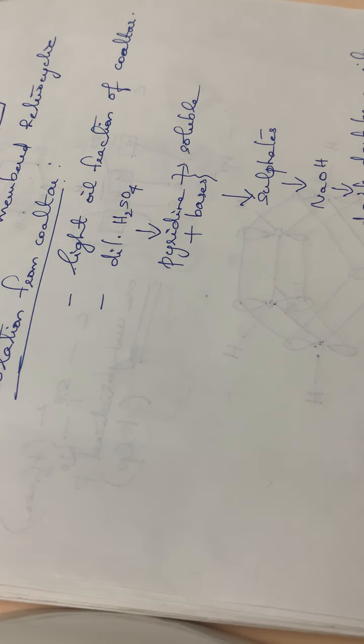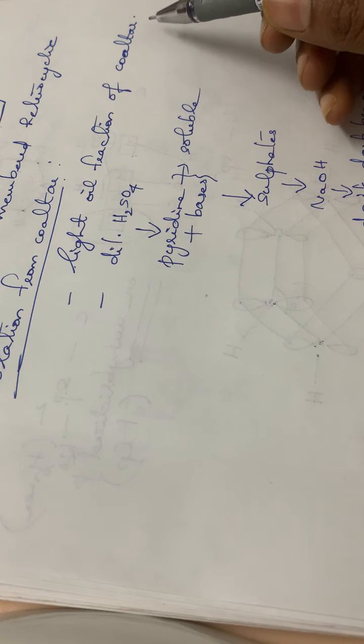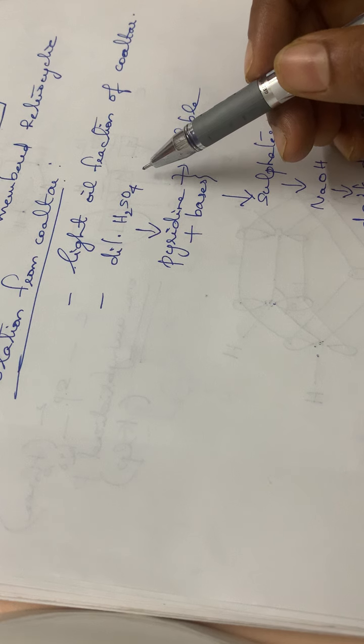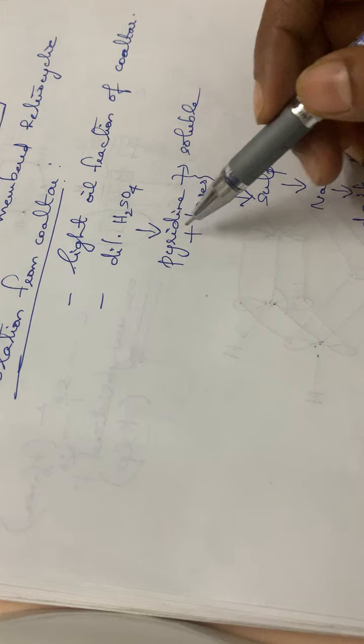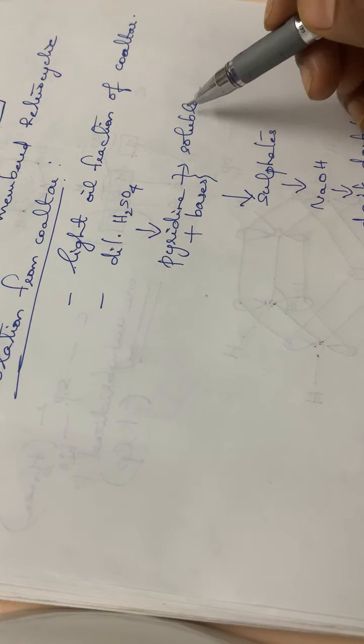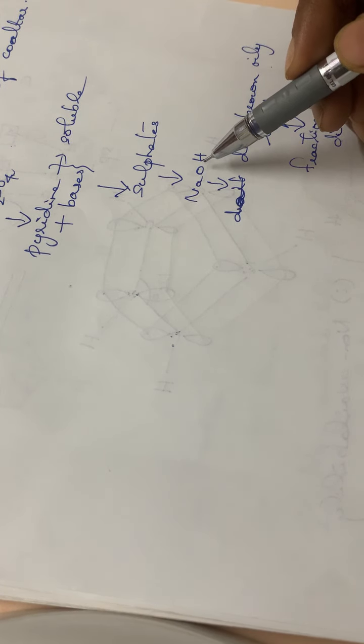These are the steps for the separation of pyridine. Pyridine is obtained from the light oil fraction of coal tar. First it is treated with dilute sulfuric acid. Normally bases dissolve in an acid, so pyridine and the basic substances present in it become soluble in dilute sulfuric acid and are converted to their corresponding sulfates. Then it is treated with sodium hydroxide so that a dark brown oily liquid is obtained. Then it undergoes fractional distillation, so that we have pyridine. So this is the isolation.